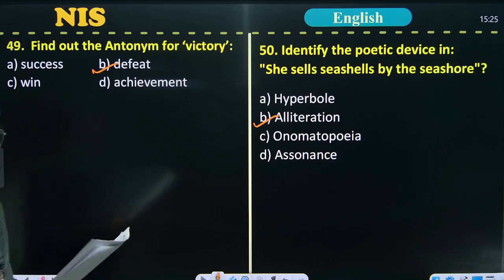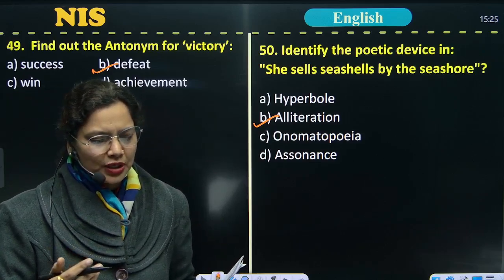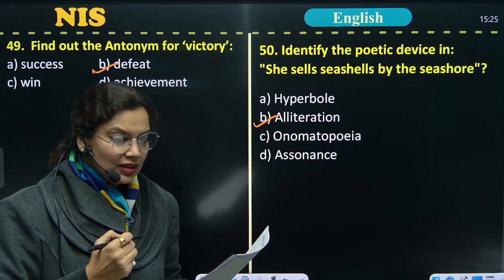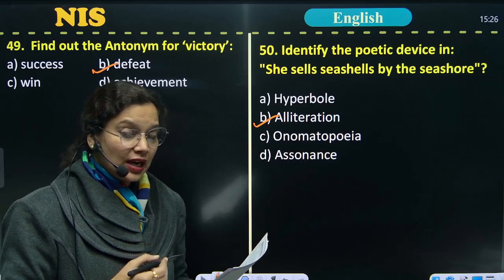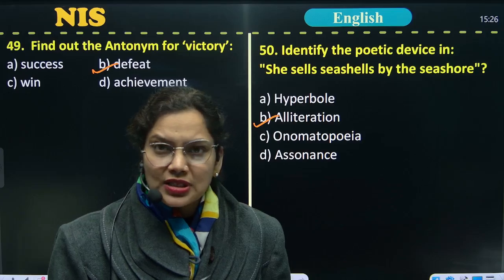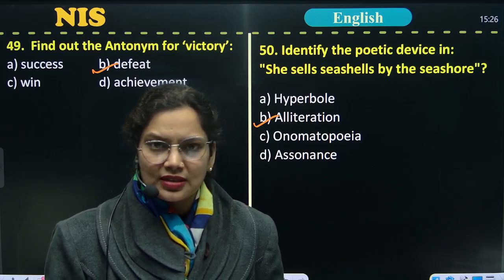So the next one, questions number 51 to 60, is the social science section. Now we are moving toward the next section, that is, questions based on social science.